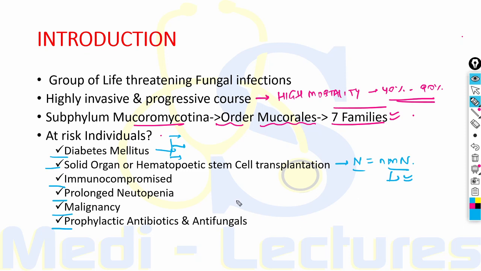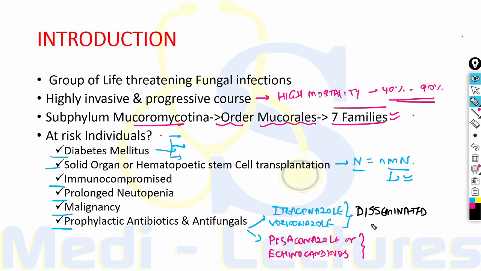Now when we consider the prophylactic antifungals, the individuals who are taking prophylactic itraconazole or voriconazole are at risk for developing disseminated mucormycosis. On the other hand, the individuals who are taking prophylactic posaconazole or echinocandins are at risk of developing breakthrough mucormycosis.